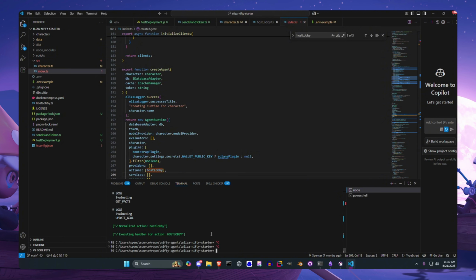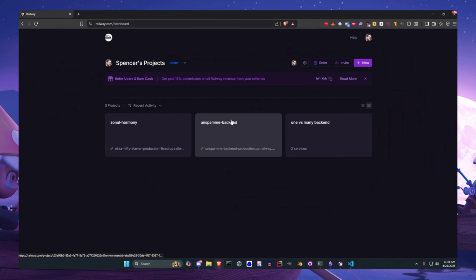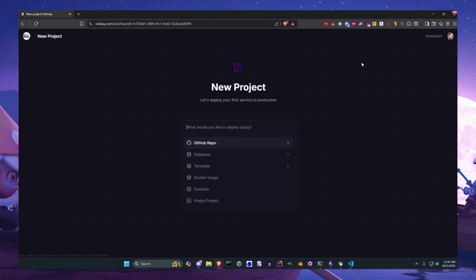Okay, so we can close this agent right here, and let's look into deploying this agent. There are a couple different platforms where you can deploy. Vercel is a very popular one. So is Railway. Basically, anywhere you can host a server, you can host one of these things. So really, any place you can host a website, you can host an agent. For this, we are going to be using Railway. That's just my preferred deployment provider. I just like the way they lay everything out.